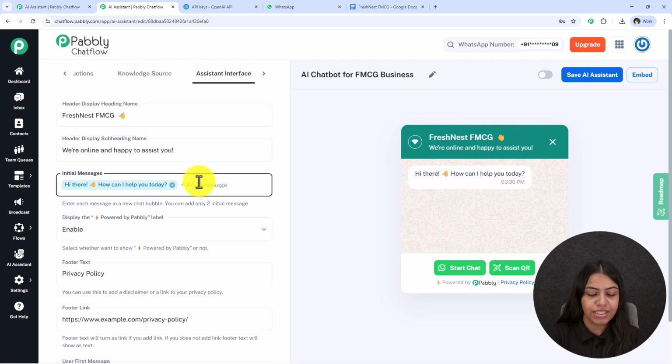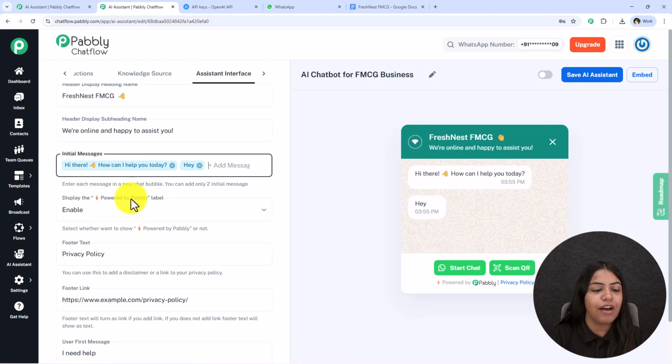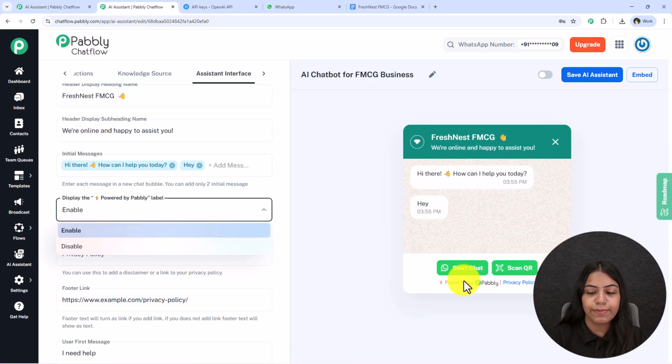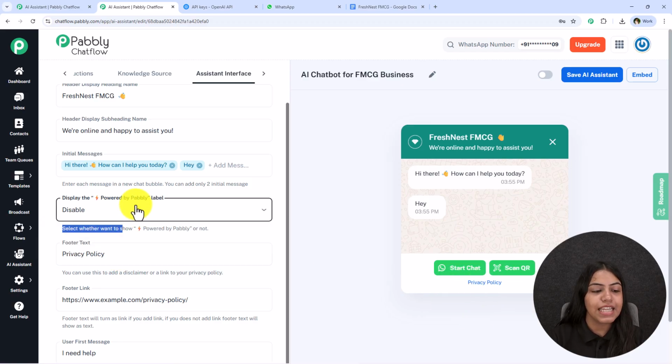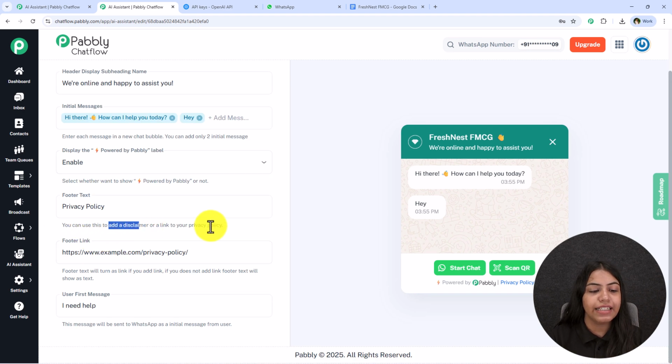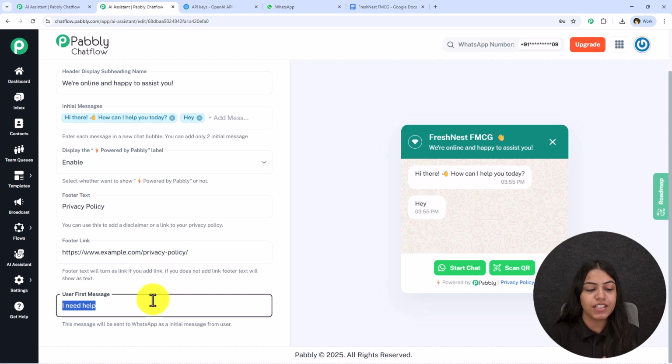Now for the initial message, you can add up to 2 initial messages. You have to simply type the initial message and press enter and it will be added over here. The next is this display the powered by Pabbly label. So if you wish to display this, keep it as enabled, otherwise disable it and it will disappear from here too. The next is this footer text and footer link. So over here you can add a disclaimer or a link to your privacy policy in this text, and same goes for the link over here. The next which we have is this user first message.